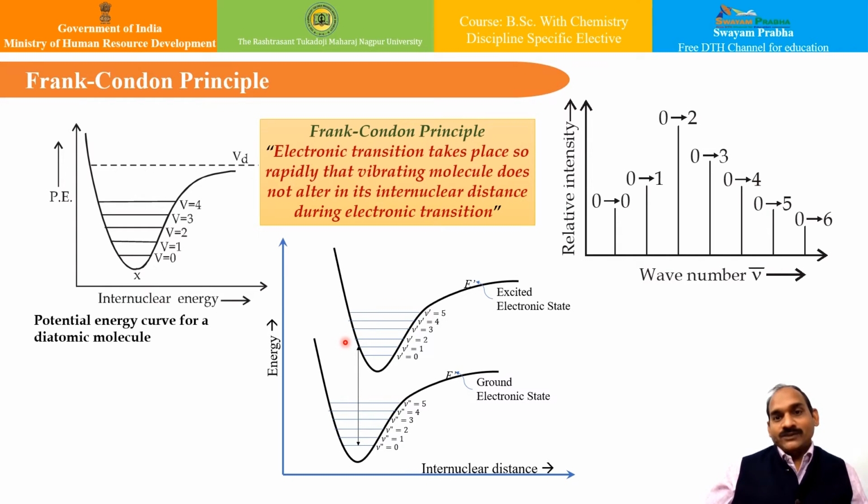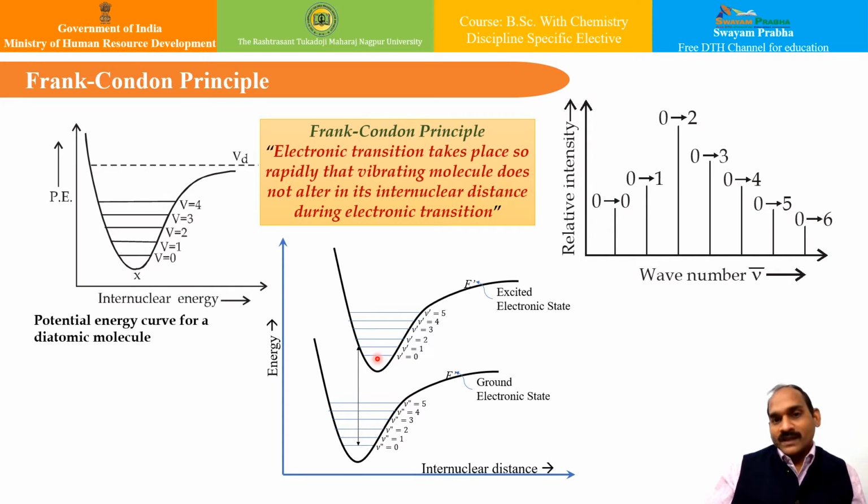Therefore, we usually say that in the excited state, the bonding is quite weaker, and because the motions are wider in the excited state, the internuclear distance is larger than in the ground state. You can see here the internuclear distance on this x-axis. The internuclear distances are plotted, and if you see the excited electronic state, the internuclear distances are a little higher than the ground state energy levels. Okay, and therefore the potential energy curve shifts a little bit to the right as compared to the ground state.